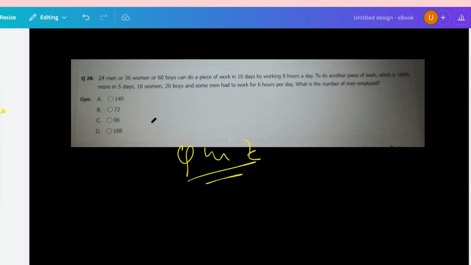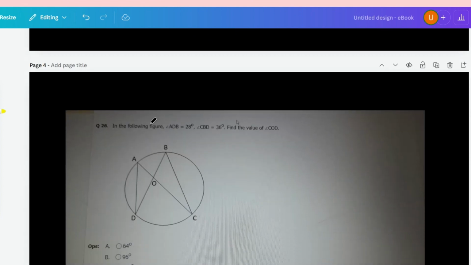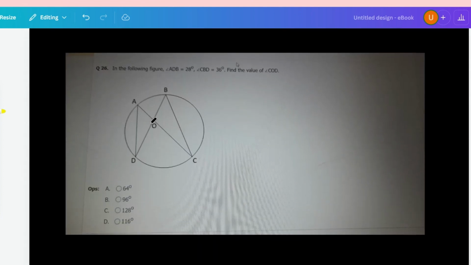Okay, so let me show you the next question, that is this. In the following figure, this is the figure, and you are given angle ADB is equal to 28 degrees. Angle CBD is equal to 36 degrees. Find the value of angle COD. Okay, so you have to find the value of this. So what will be the correct answer?